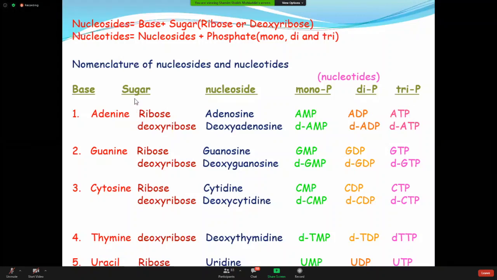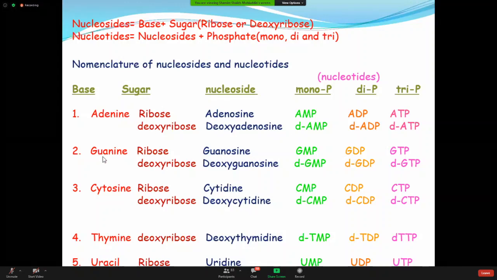Come to here, the sugar. The sugars are now changing. It is a deoxyribose. So the nucleoside is deoxyadenosine. For the nucleotides, D stands for deoxy: deoxy-AMP, deoxy-ADP, deoxy-ATP. So you can understand how the names are varying. How the names are changing according to the name of the bases as well as the name of the sugar. So the names are changing like that.